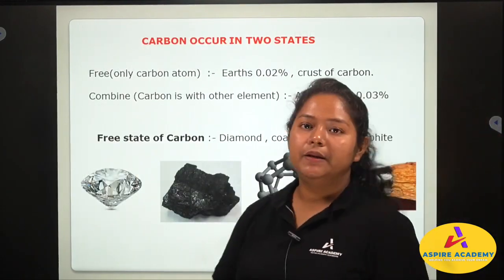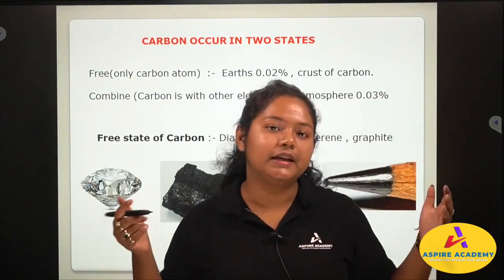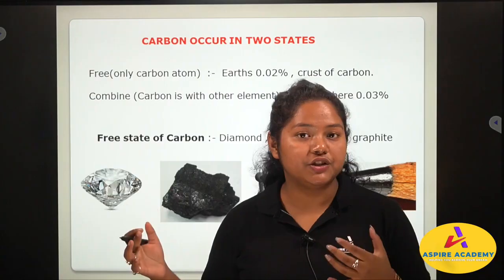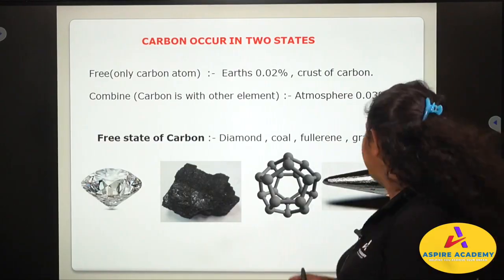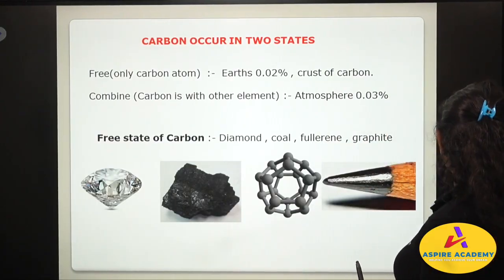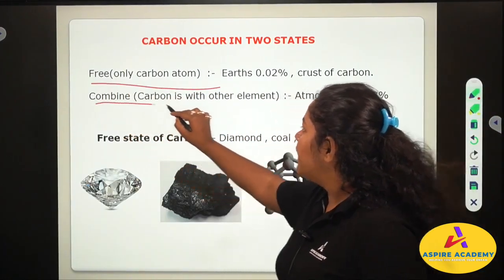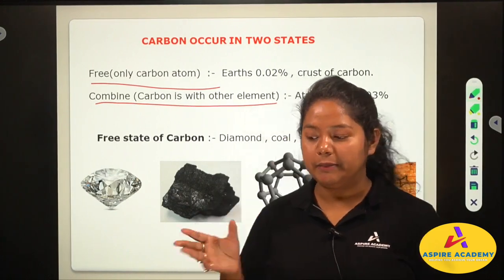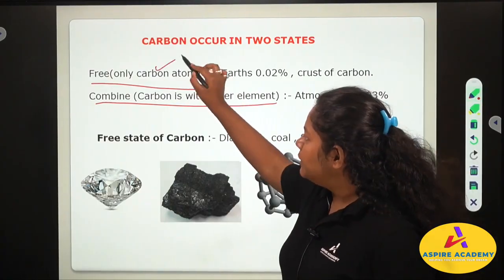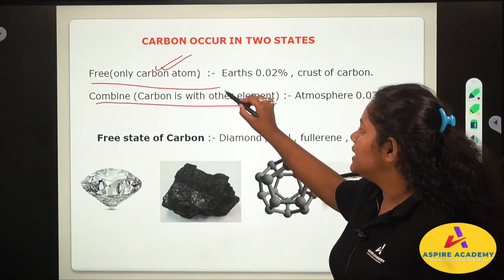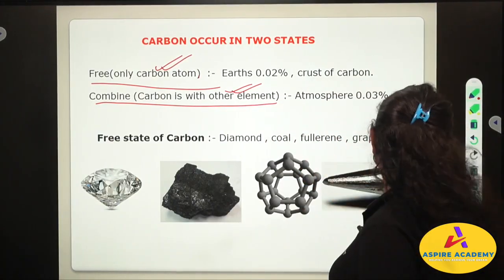Now let us see, carbon occurs in 2 states. Like we know states of matter, we have 3 states of matter, and in class 9 you have studied solid, liquid and gaseous. Similarly, carbon is found in 2 states in the universe: the free state and the combined state. Carbon can be found alone and carbon can be found together. In the free state it is only a carbon atom, and in the combined state carbon is with another element.